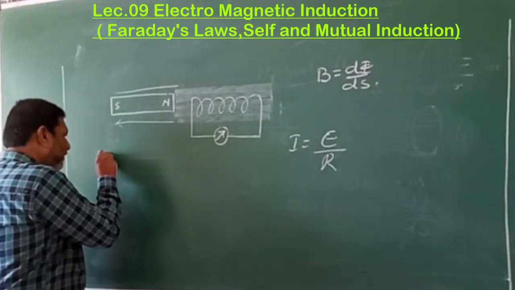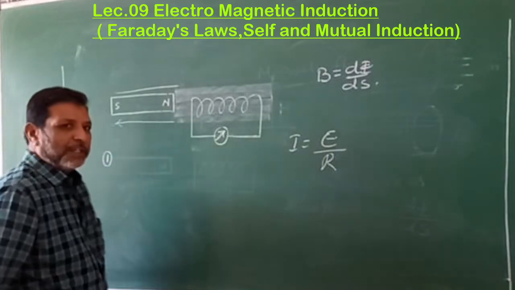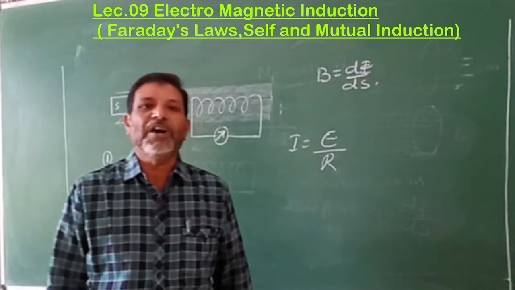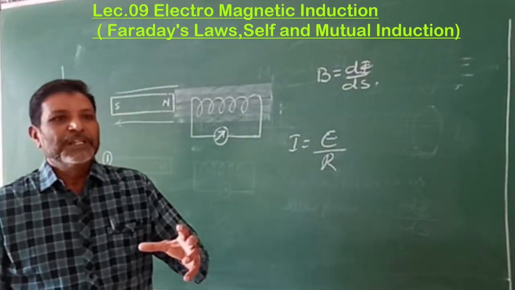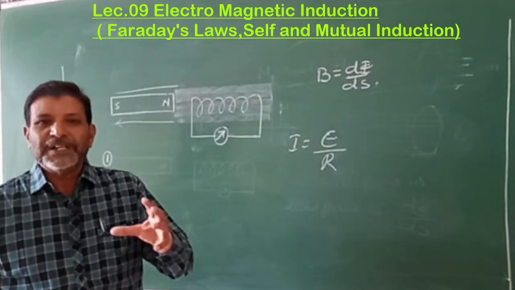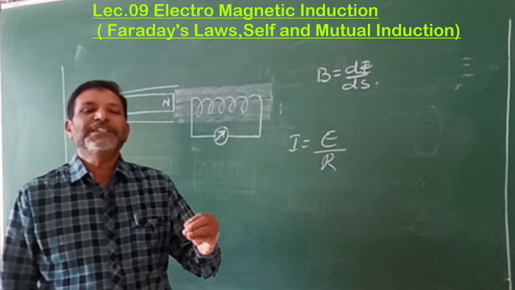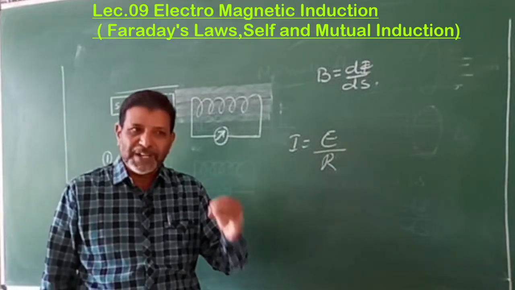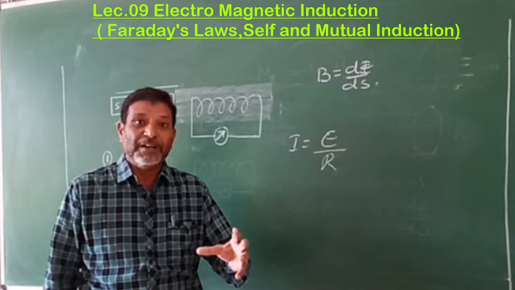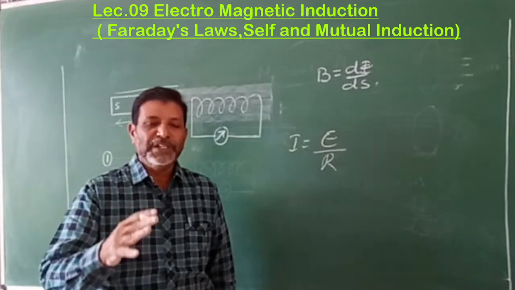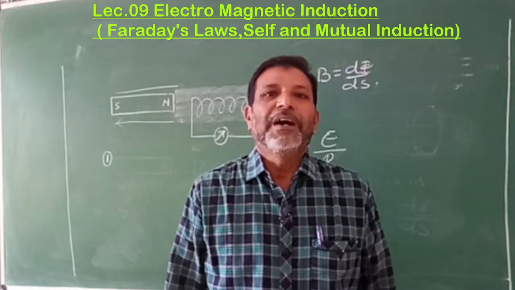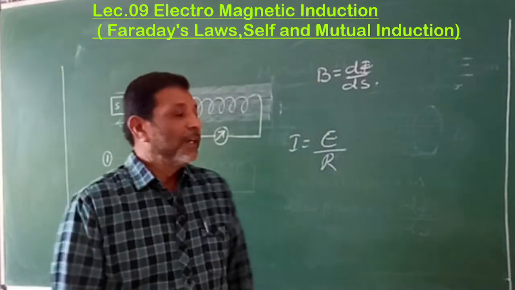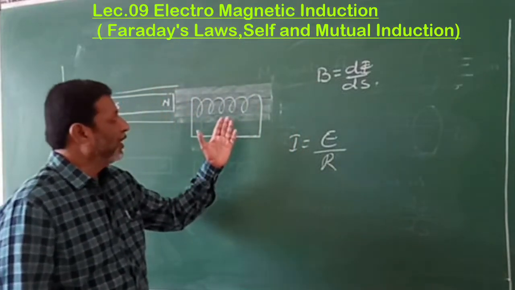Now, first let us try to understand what the first law is. The first law states that whenever there is a change in magnetic flux, isn't it? One more important point, be careful. I should have made that point clear earlier itself.